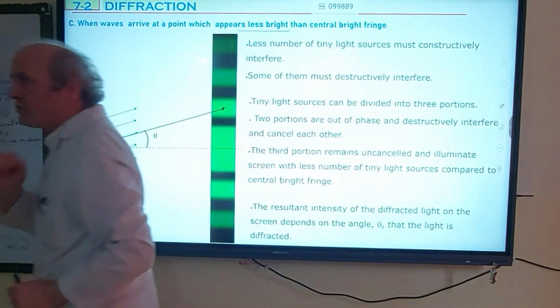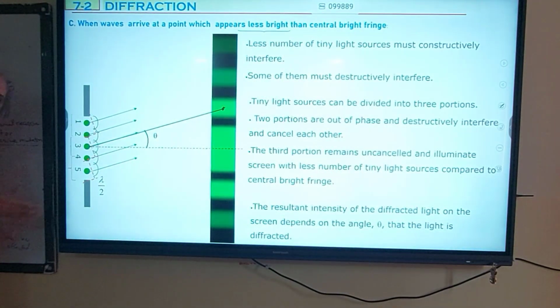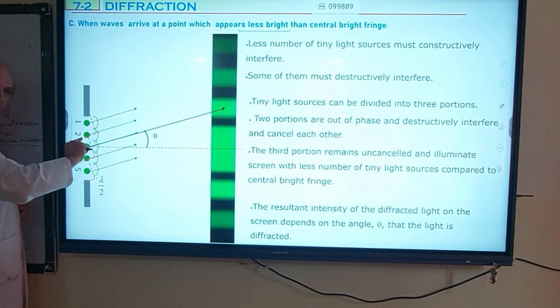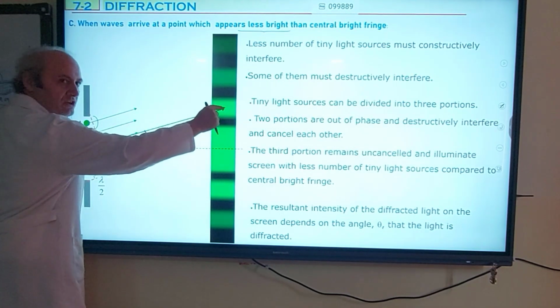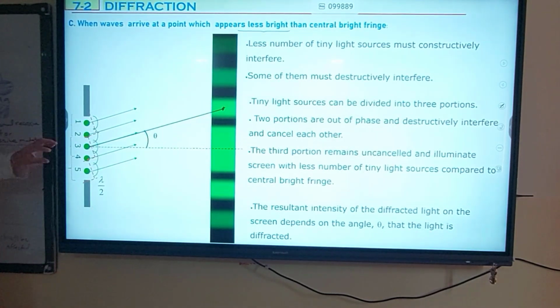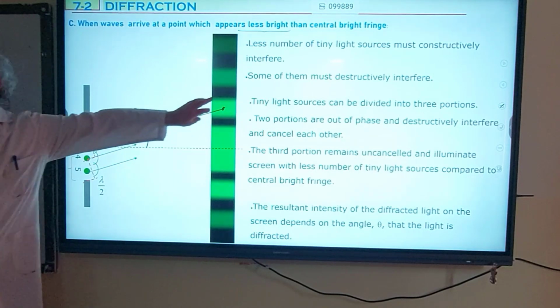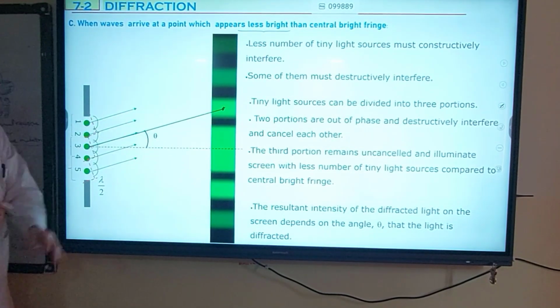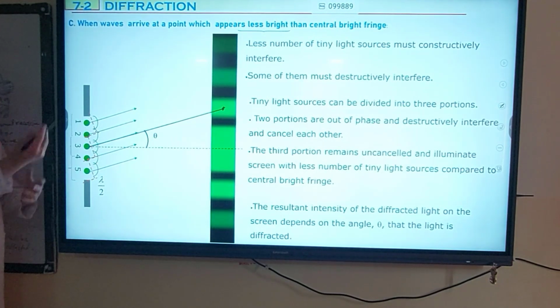How can the Huygens model help me? This time we are going to divide these tiny light sources into three portions: one portion, another portion, and a third portion. If the first and second portions are out of phase here, that is, if the second portion travels lambda over 2 longer than the first portion, these two portions will cancel each other. What about the third portion?